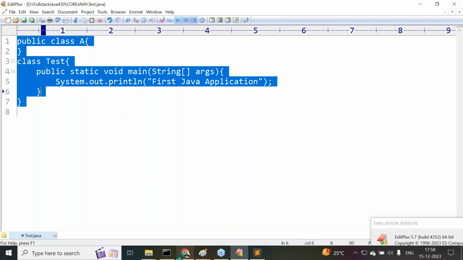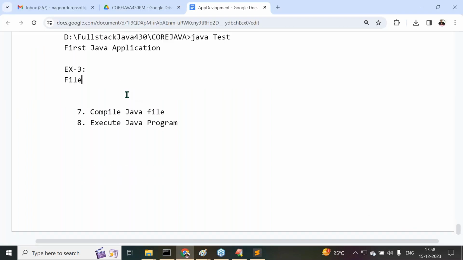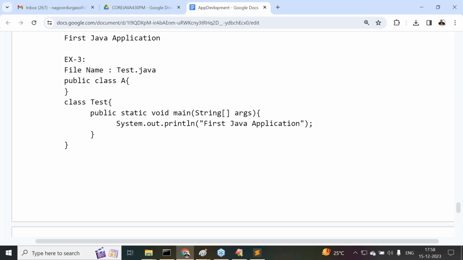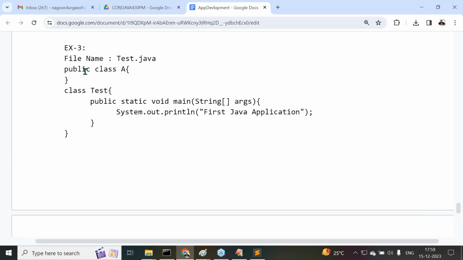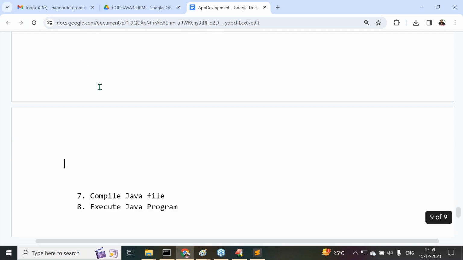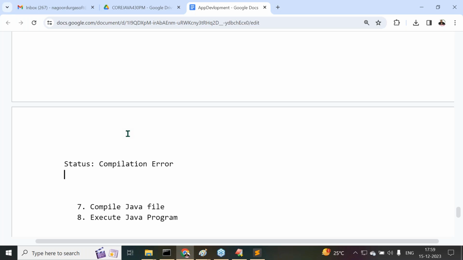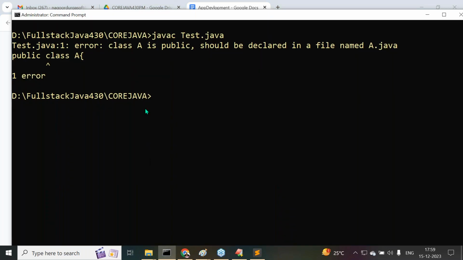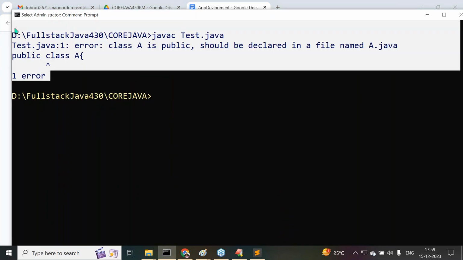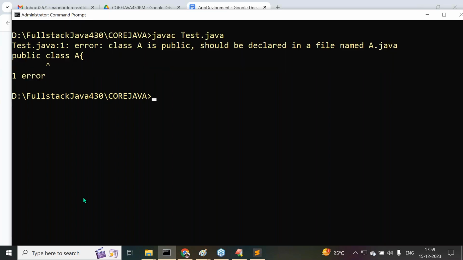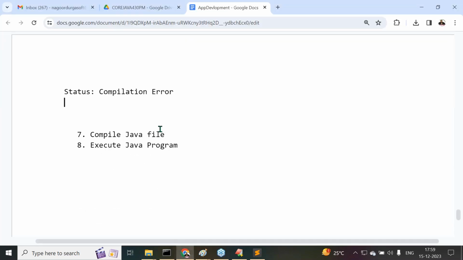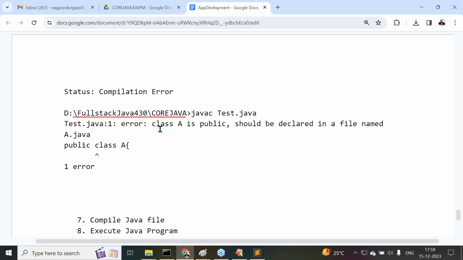Now the file name is still Test.java. The program we have written has the main class and main method, and public class A. Now the status is a compilation error. Why are we getting this compilation error? Just understand this. Right, sir. This is the compilation error we are getting here.